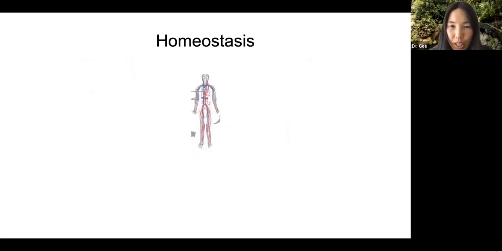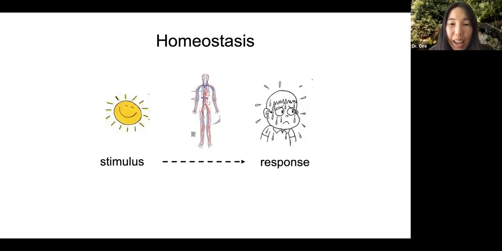Let's take a closer look at homeostasis with some examples. Let's take the sun as the stimulus. Now, what might happen if you're out in the sun? Your response could possibly be sweating. Why? Well, if you get too hot, remember you need to maintain a stable internal temperature, so you might sweat to cool off.